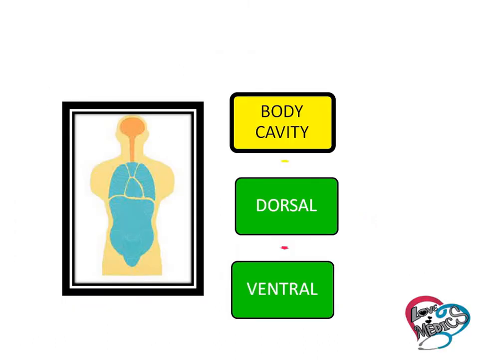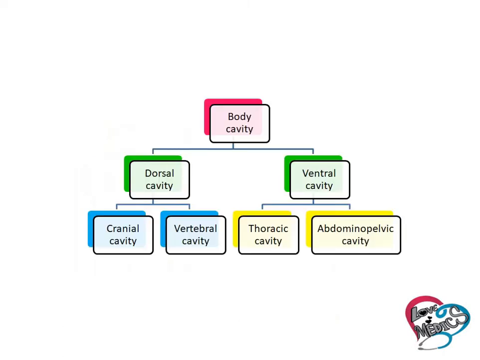Two types of body cavity are there. One is dorsal, another one is ventral. The body cavity is divided into dorsal cavity and ventral cavity. The dorsal cavity is divided into cranial and vertebral, and the ventral cavity is divided into thoracic and abdominopelvic cavity. The abdominopelvic cavity is also divided into two types, that is abdominal cavity and pelvic cavity.